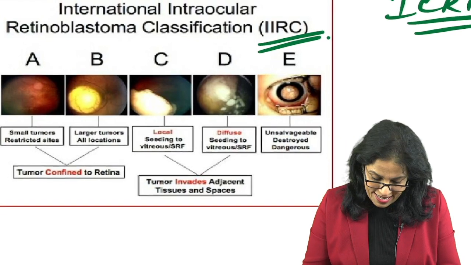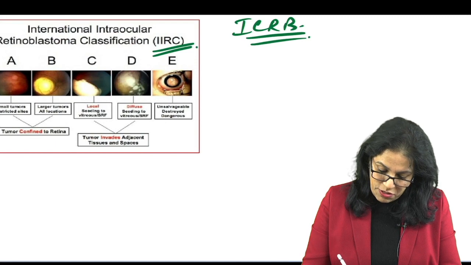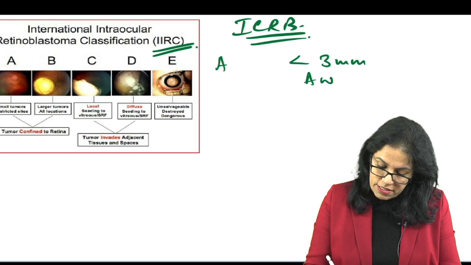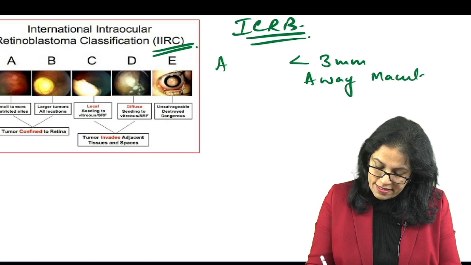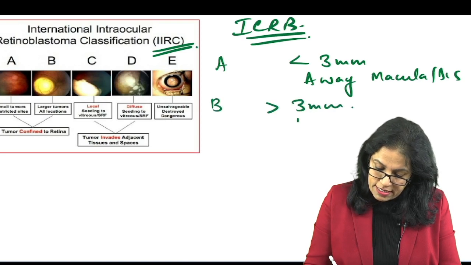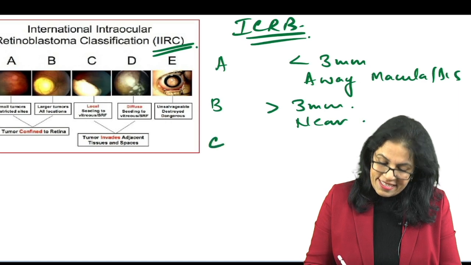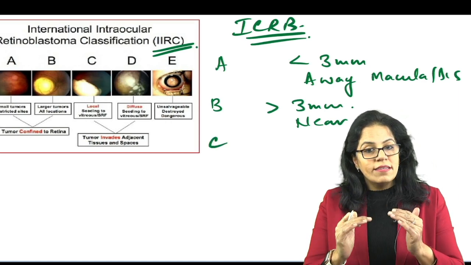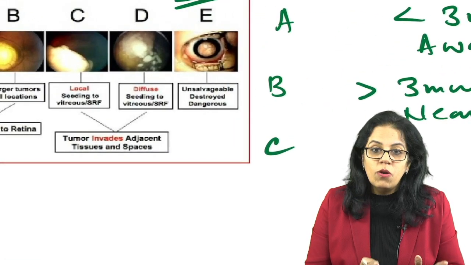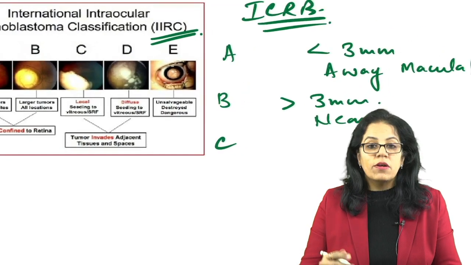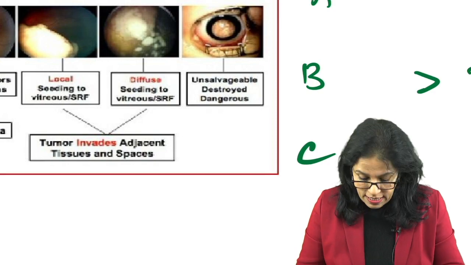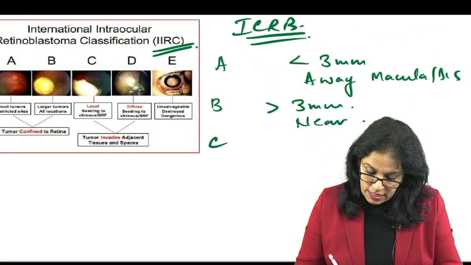I want you all to have a very quick revision here. When you say A, it is less than 3 millimeters in size and it is away from the important structures, that is macula and disc. If it is group B, it is more than 3 millimeters in size and it is near the macula and disc. So learn with me A and B together, C and D together. Then coming to C. This is more localized, but now we are talking about the distance and seeding.